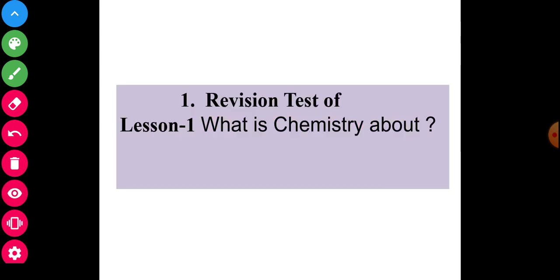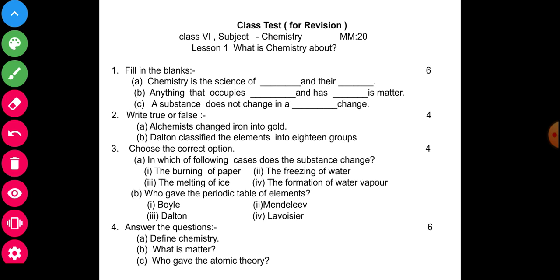Next, first the revision test of lesson first, what is chemistry about. Some question answers are shortly discussed: short question answers, exercise, and true and false also. See and observe. Now this is your test. The revision test paper is here, with the questions of the class test for revision.